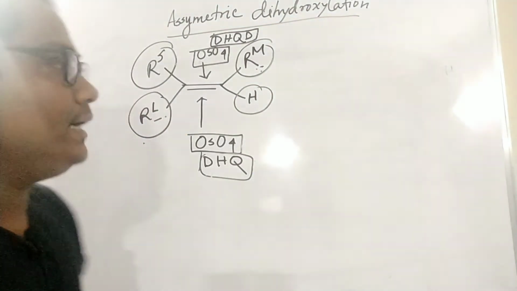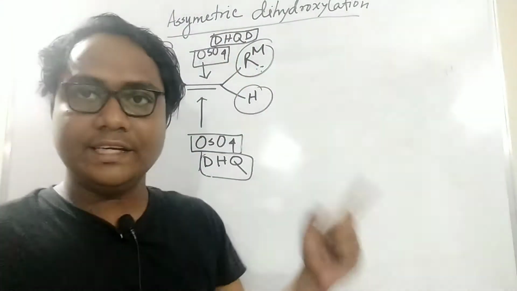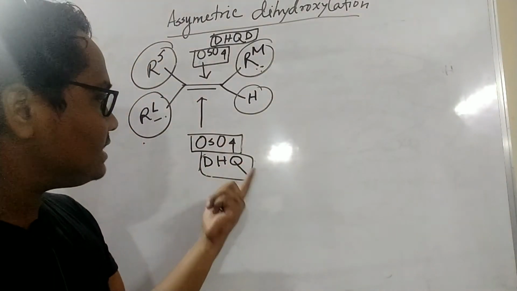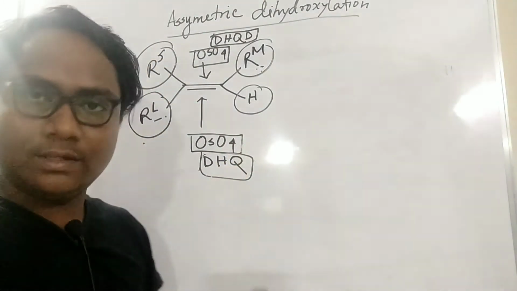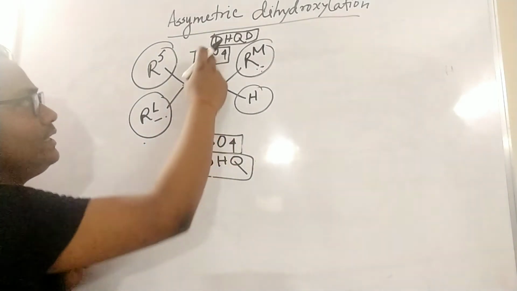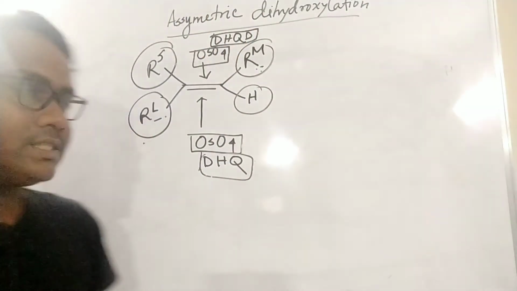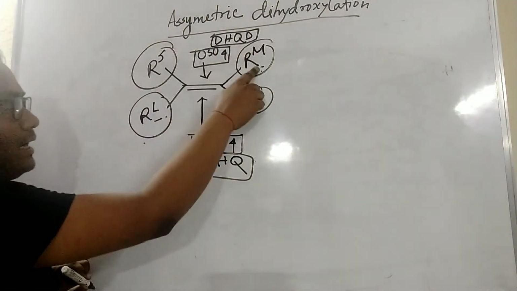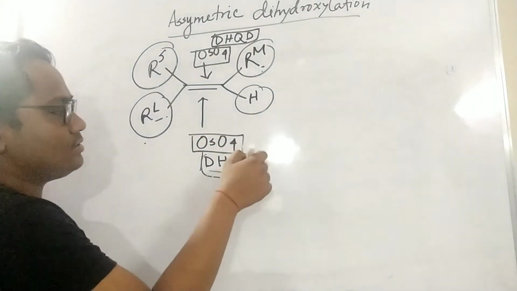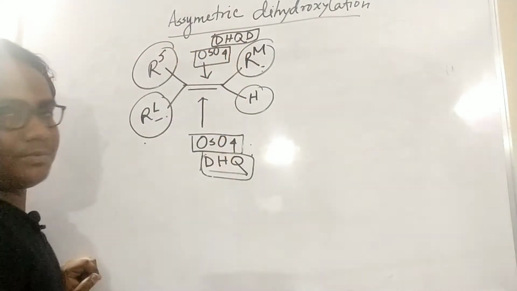You also see, and here for the up face, DHQD. DHQD means it is the same, with some change in the orientation of this ligand, you can see. So it simply uses dihydroquinoline and DHQD, dihydroquinidine, where some rearrangement is there. Okay, so you can see this system: RL, RS, RM, H. If it is like this and this reagent is used, it will come to this side, dihydroxylation happens, and if it is the other way, it will come to the upside.